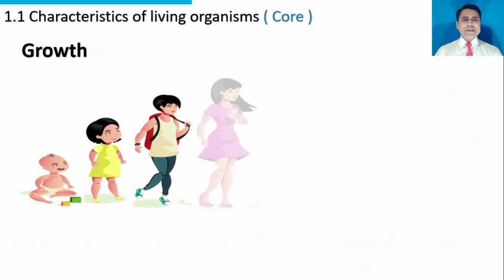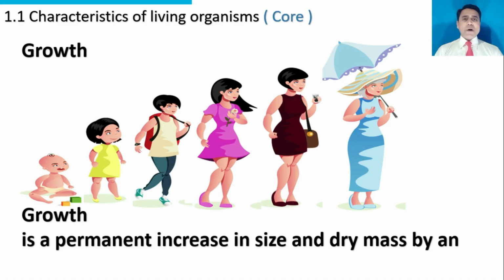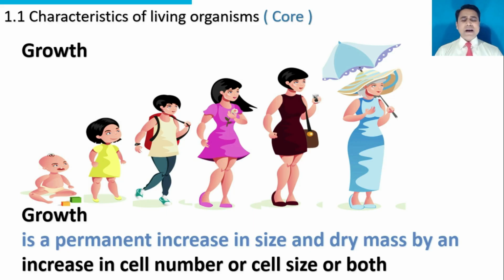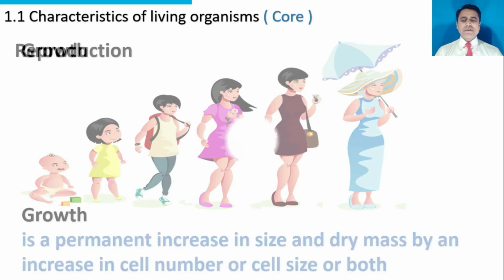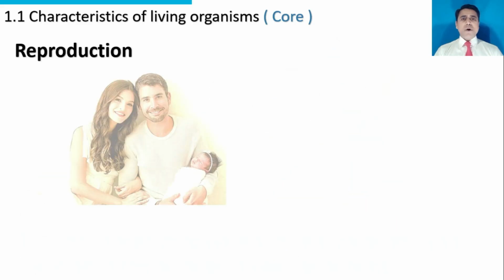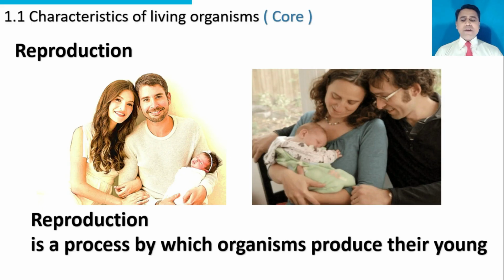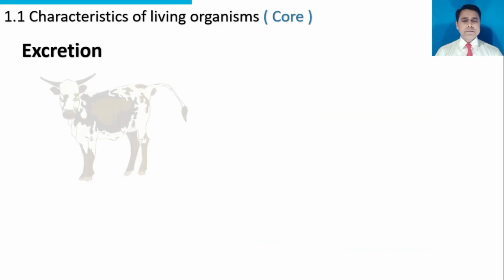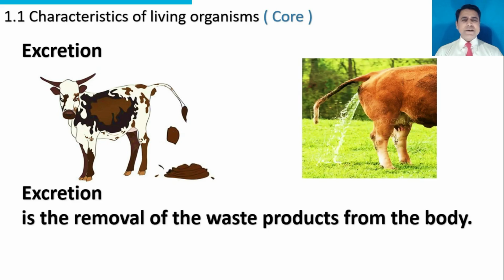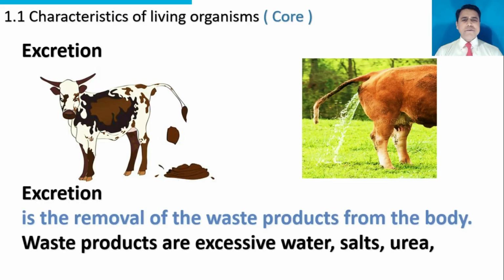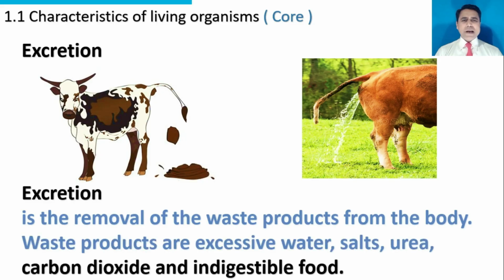Growth. All the organisms have property of growth. Growth is permanent increase in size and dry mass by an increase in cell number or cell size or both. Reproduction. All the organisms have characteristic of reproduction. Reproduction is a process by which organisms produce their young ones. Excretion is the removal of waste products from the body. Waste products are excessive water, salts, urea, carbon dioxide, and indigestible food.